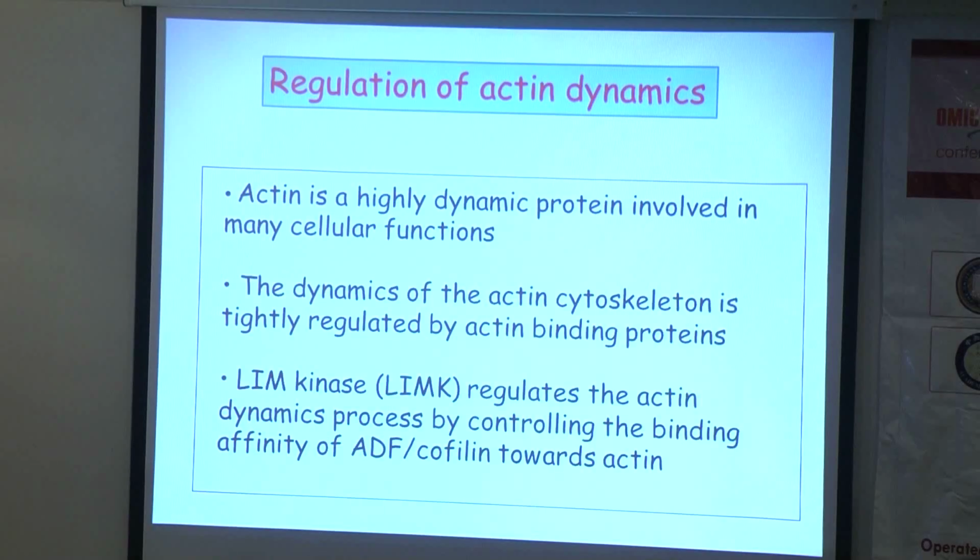So the main function of cofilin is promoting depolymerization. LIM kinase regulates actin dynamics by controlling cofilin's depolymerizing activity.